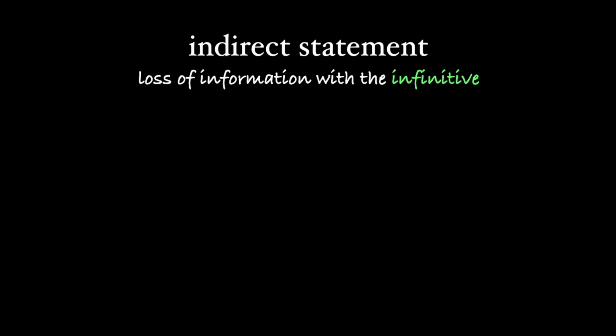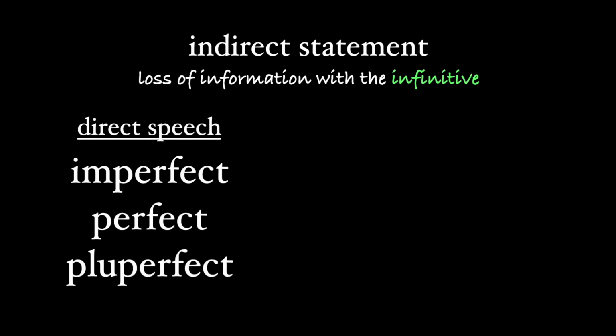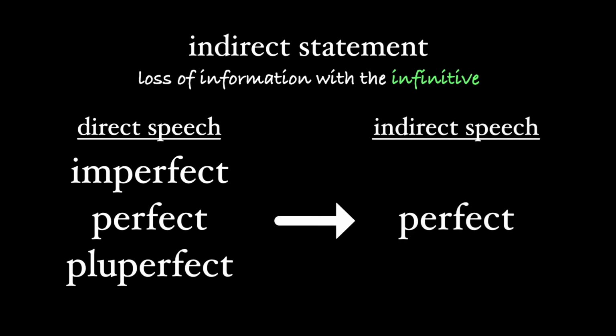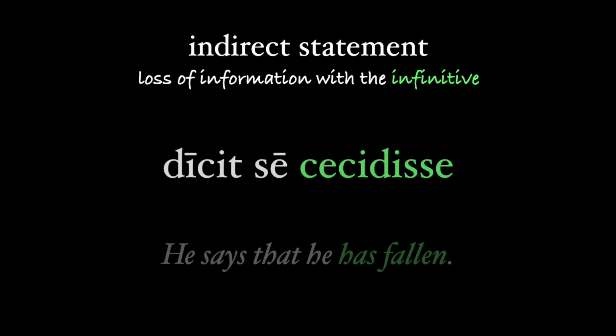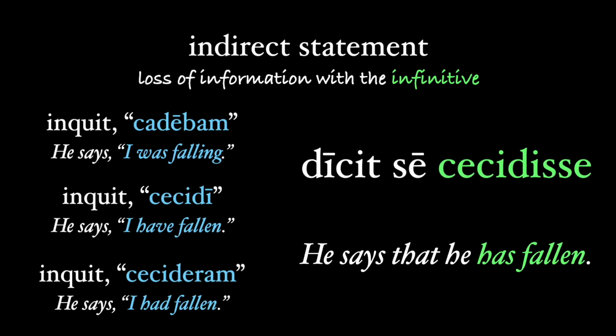And at the beginning of this video, I talked about how we lose information when we operate in an indirect statement. Typically, there are 3 tenses that operate in past time, the imperfect, perfect, and pluperfect. All of these tenses go into indirect statement with just the perfect infinitive. So let's go back to our simple original example of falling. The indirect statement dicit se cecidisse actually represents 3 different direct statements.